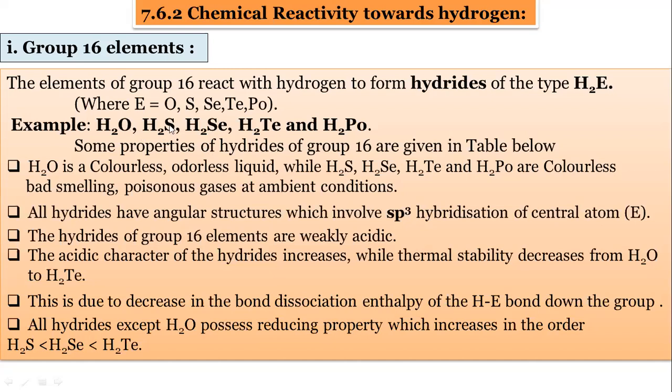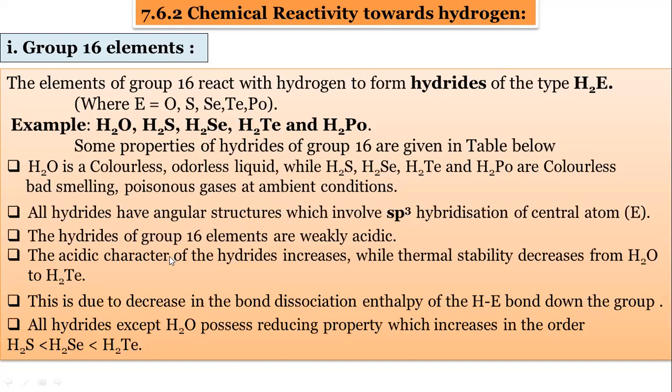Oxygen is central here, sulfur is central, selenium is central, tellurium is central. As in the structure of water, oxygen is central and two hydrogens give a V-shaped structure. So all these hydrides have the angular structure with sp3 hybridization of the central atom.